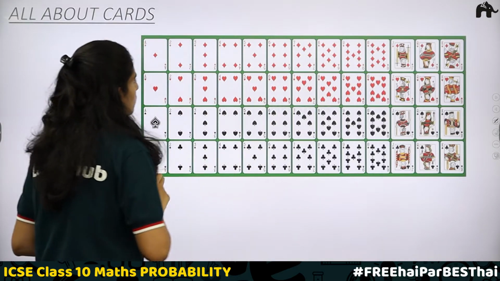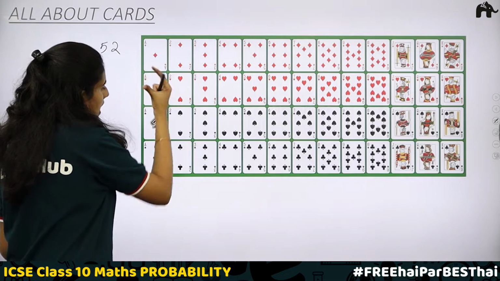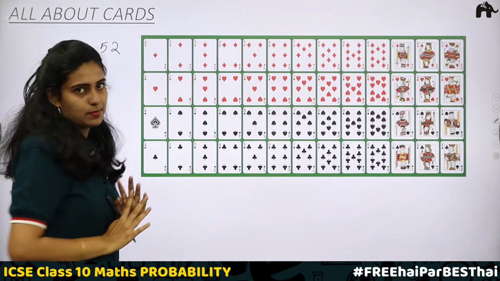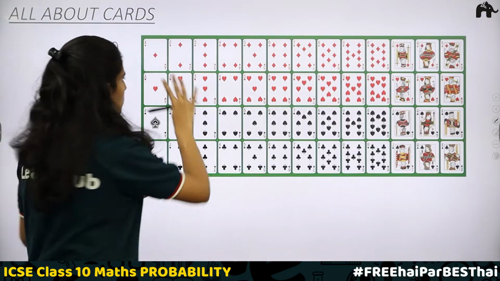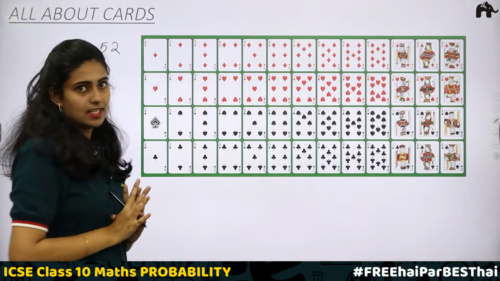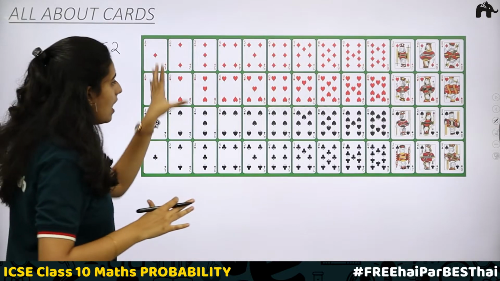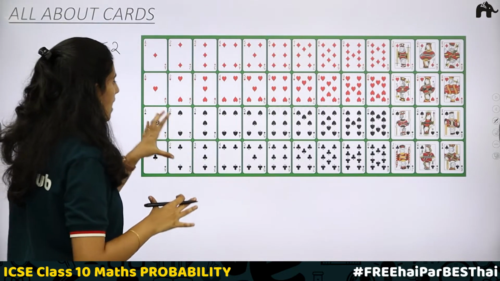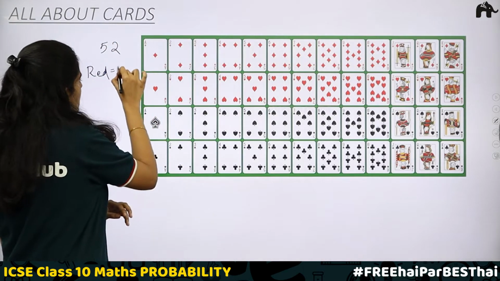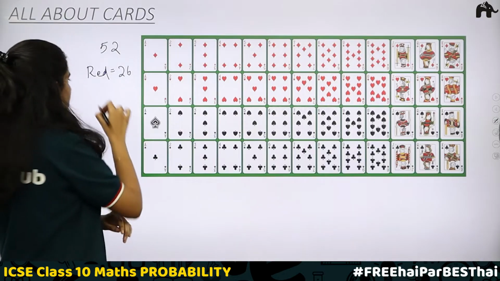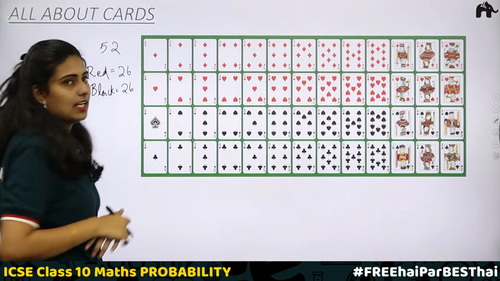Then you will be having the shapes. Now note the shapes: diamonds, hearts, spade and clubs. Then what you have to note, the color of the cards. Here you have red cards and black cards. What is the total number of red cards? Half of these are red cards and half of these are black cards. So 52 divided by 2, 26 cards are red in color and 26 cards are black in color.